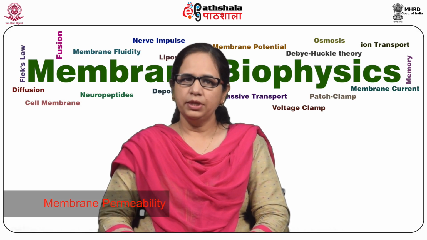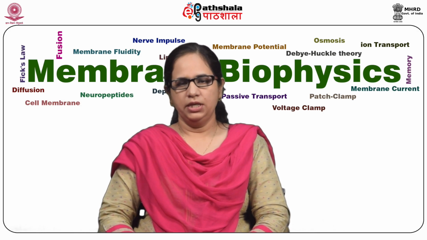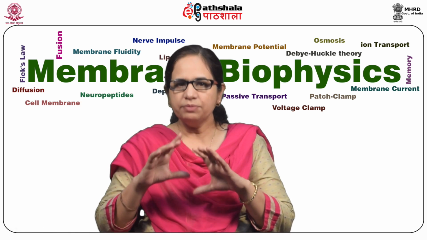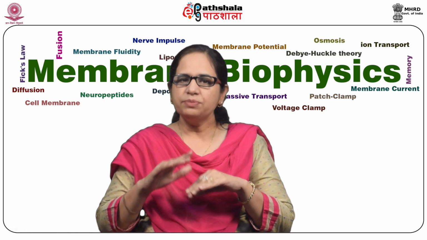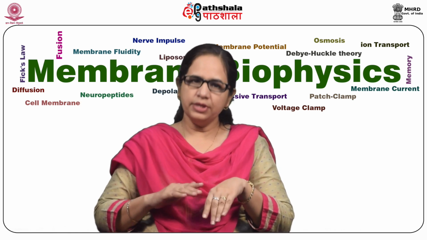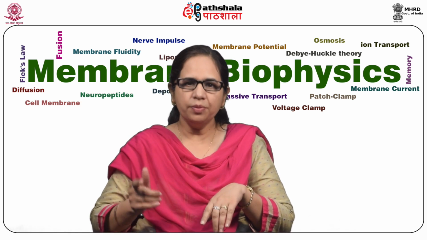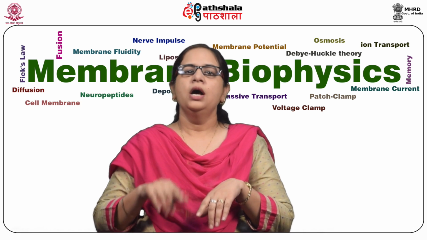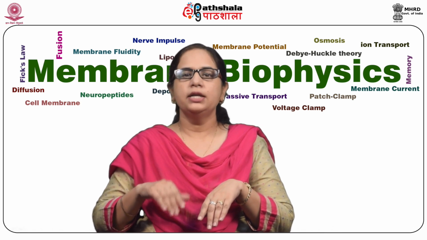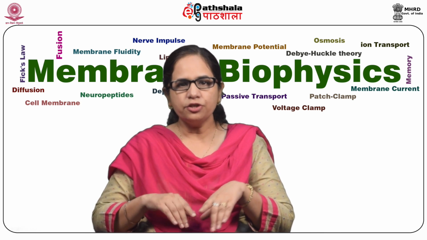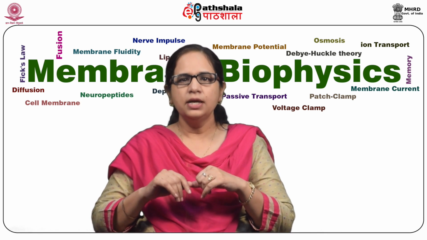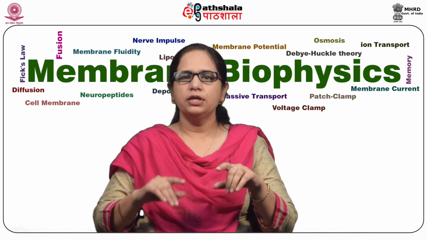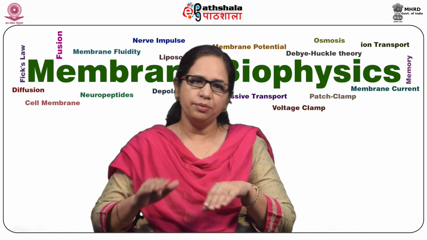Coming to membrane permeability, all living cells maintain a potential difference across their membranes. This membrane potential is due to the difference in the concentration and permeability of sodium and potassium on either side of the membrane. Ion pumps and channels are electrically equivalent to a set of batteries and resistors placed in the membrane, and therefore generate a voltage difference across the membrane.